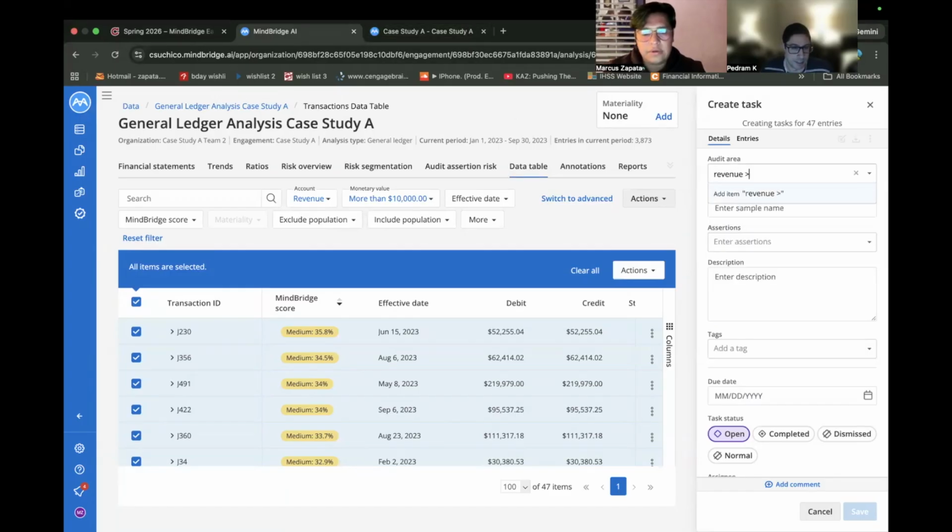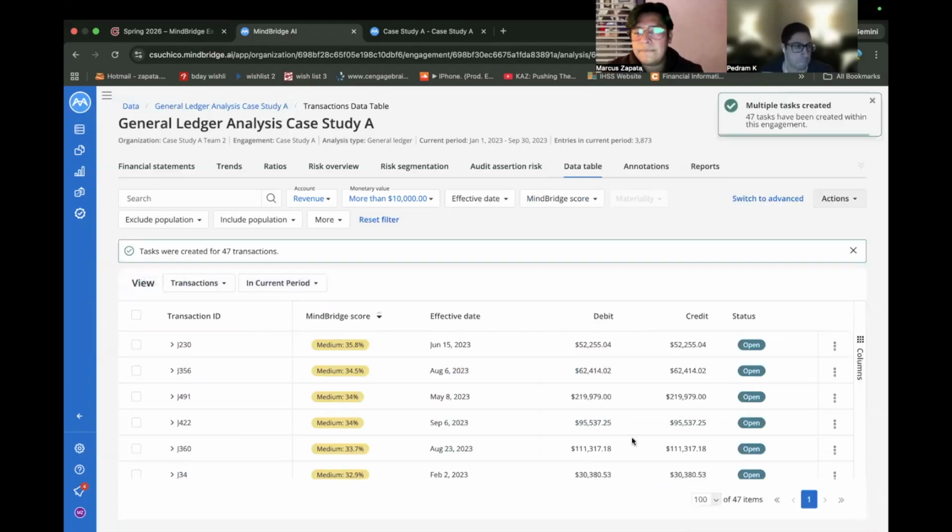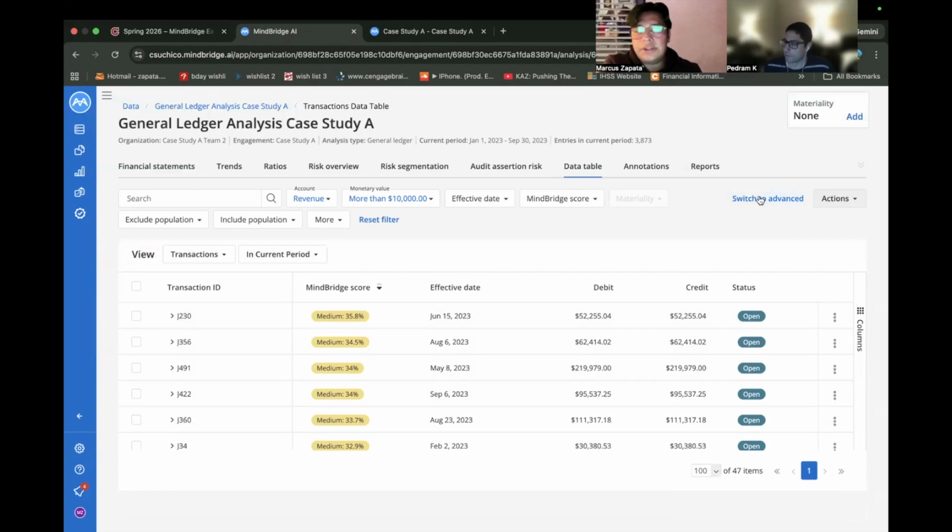Revenue greater than 10,000. Oh, no, it looks like we're good. We can just hit save. Yeah. Okay. So now that that task has been done and it's 47 tasks, now what we're going to do is switch to advanced.